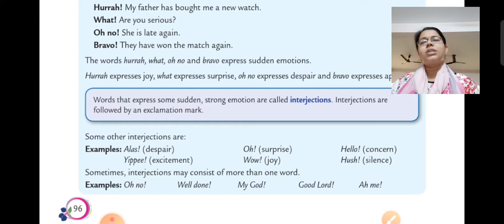So these were some of the interjections which are just one word, and it can also consist of more than one word. जैसे यहाँ पे है oh no, well done, my god, good lord, ah me. Okay, so these are some of the interjections which are consisting of more than one word, right?